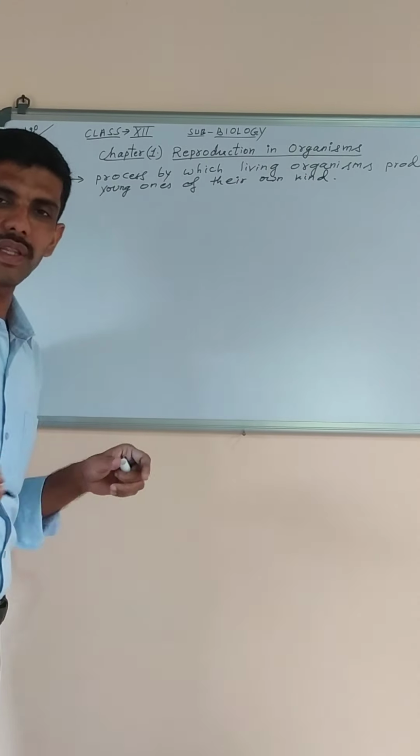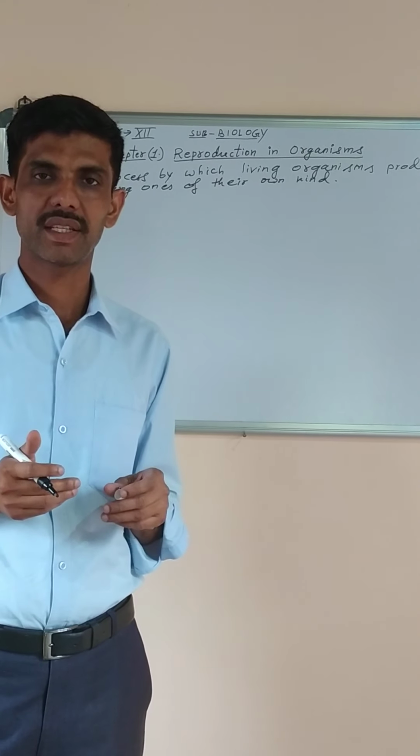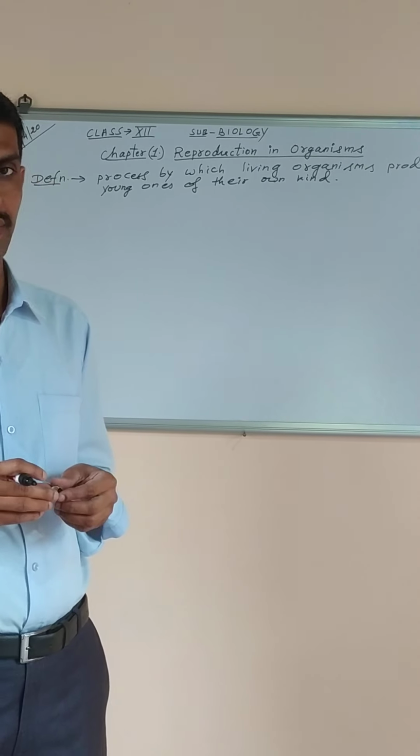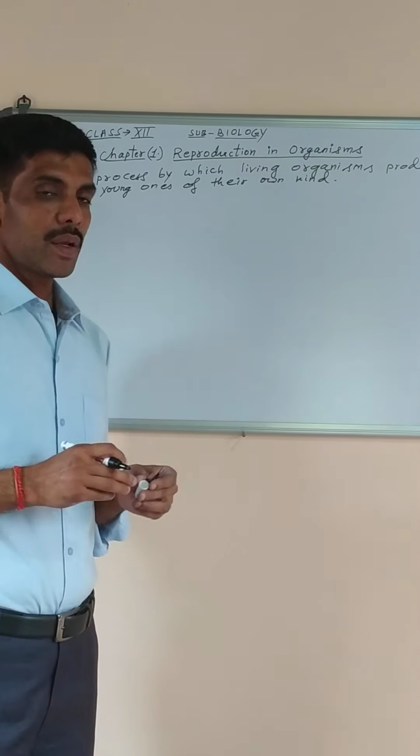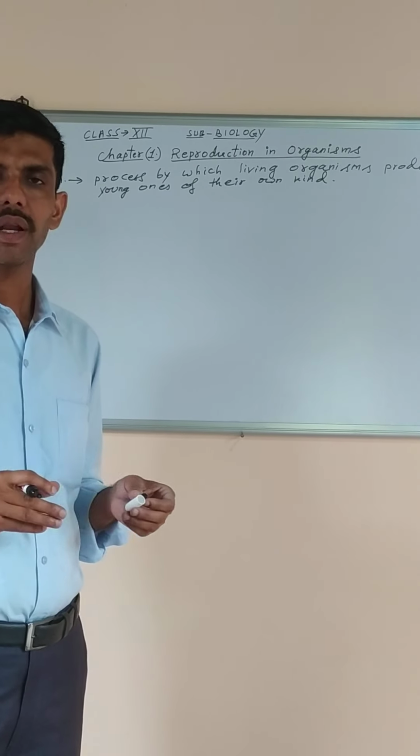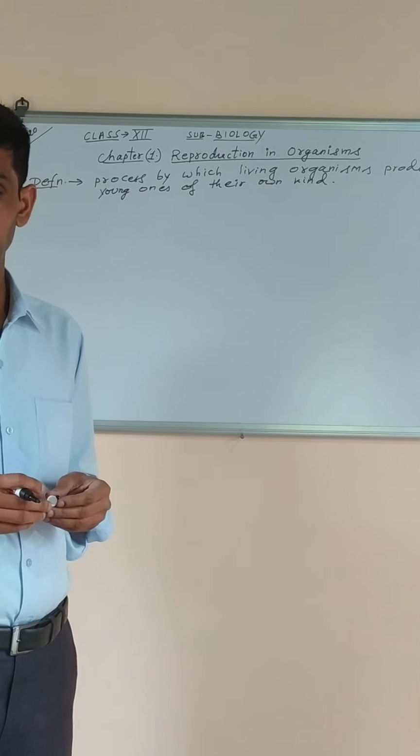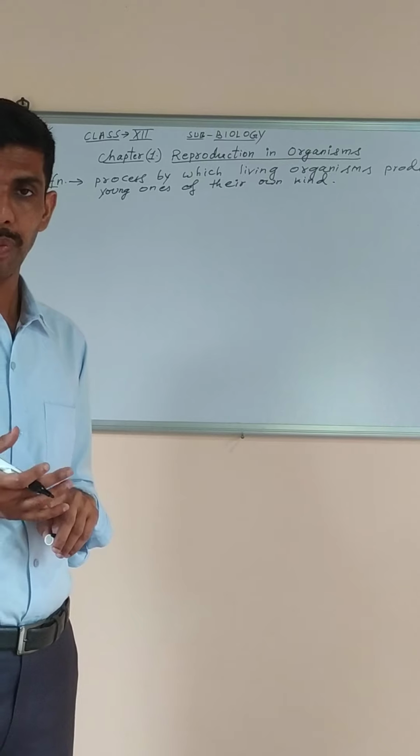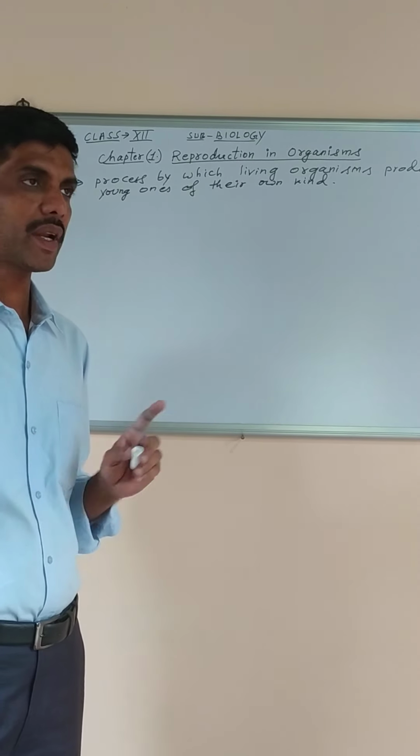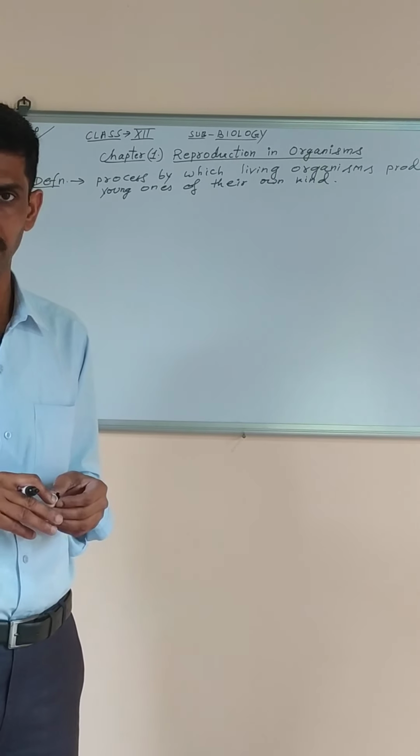Okay, but there are slight differences between the offsprings and the parents, which brings about variations between the parents and their children. And this reproduction is carried out in both plants as well as animals. You know that plants reproduce mainly in three different methods. But what are they? Vegetative propagation, asexual reproduction, and sexual reproduction. But animals reproduce only by two methods, that is asexual and sexual reproduction.